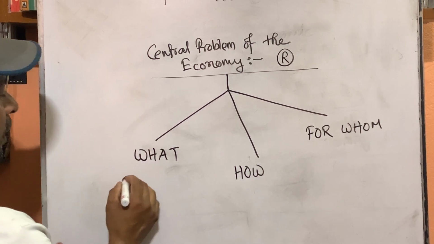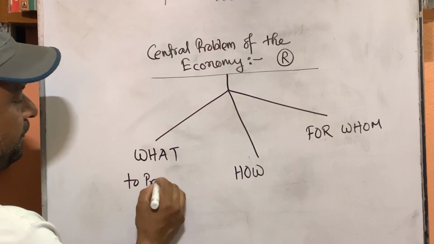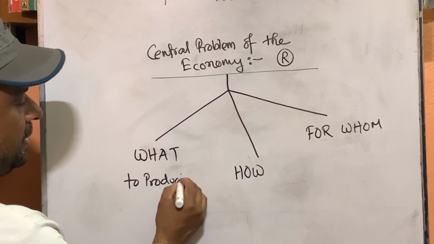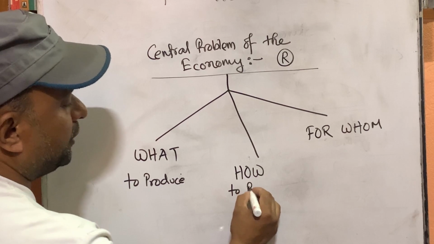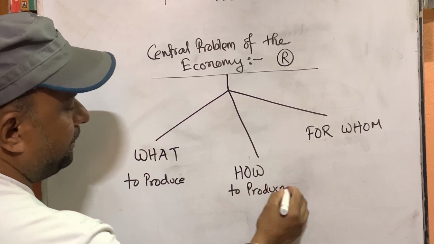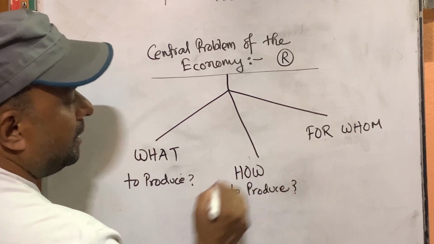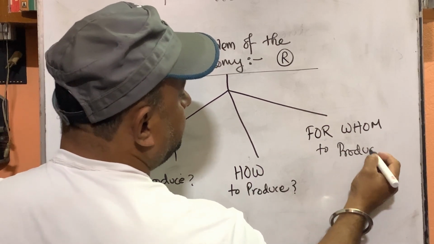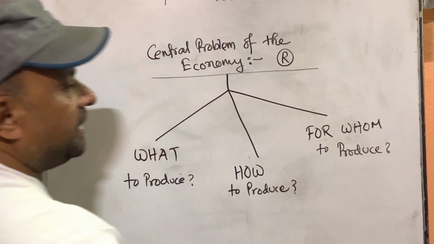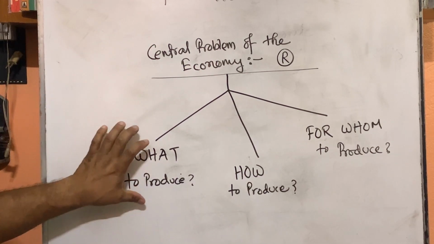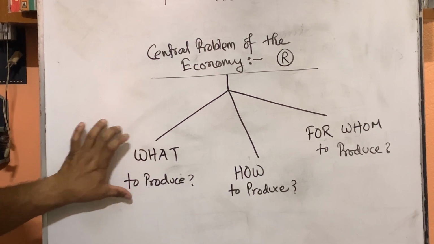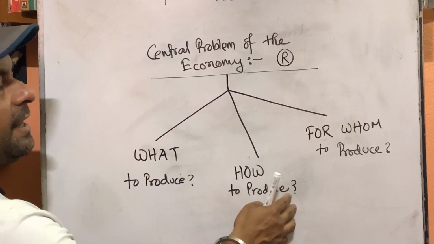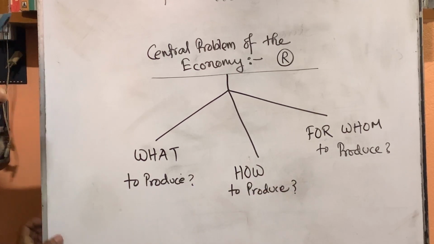What means what to produce. How means how to produce. For whom means for whom to produce. These are the three basic questions of the economy faced by every economy. Those who can solve these basic questions, their economy is developed, otherwise they are underdeveloped.